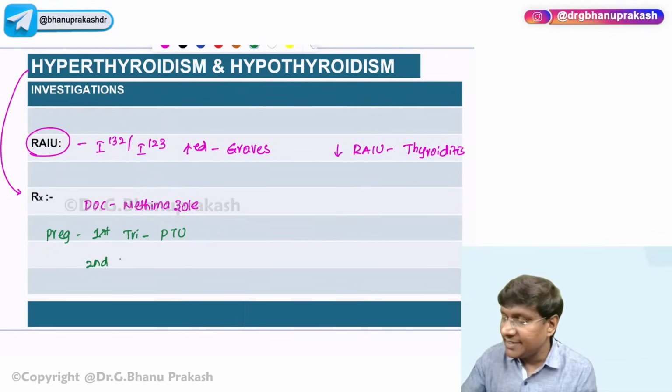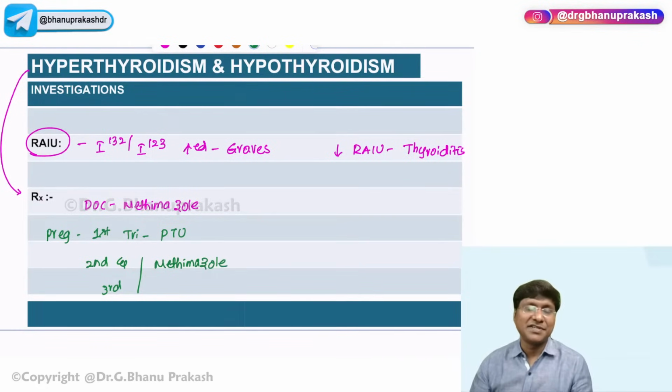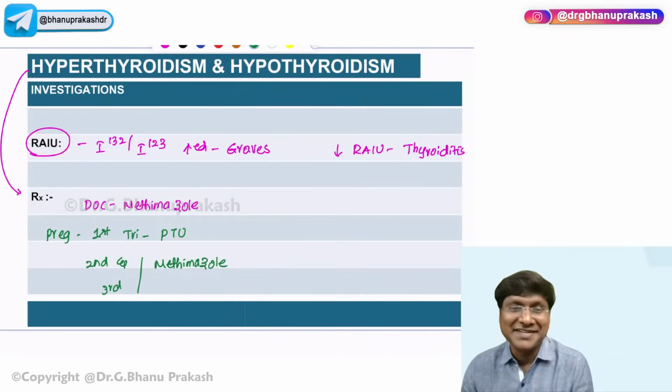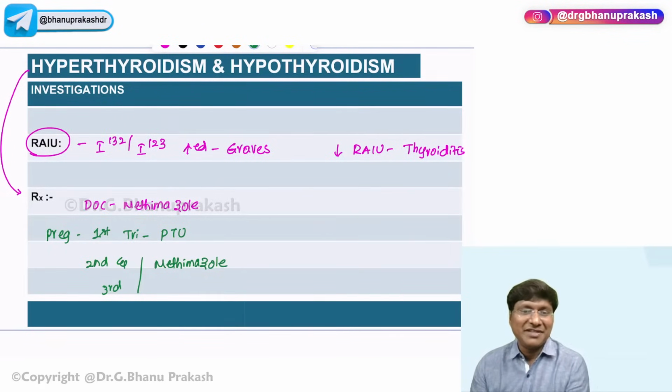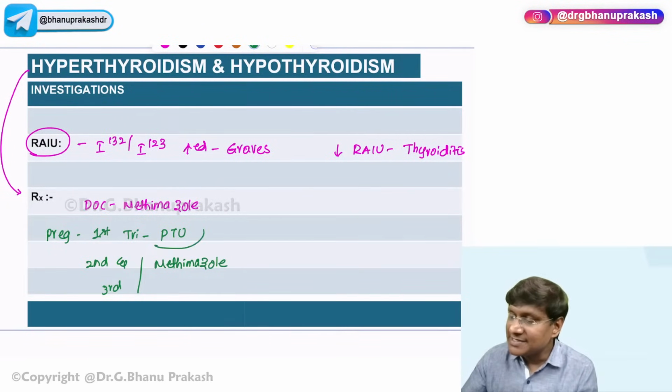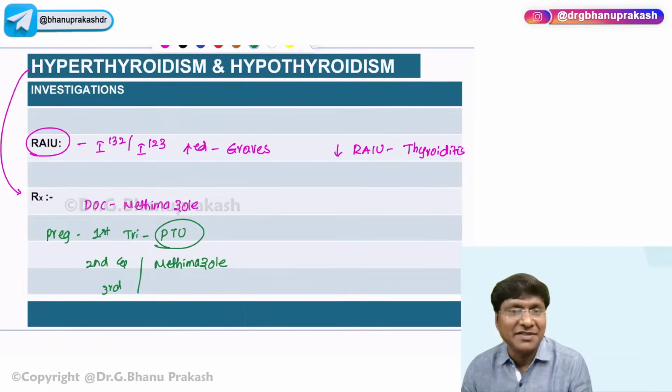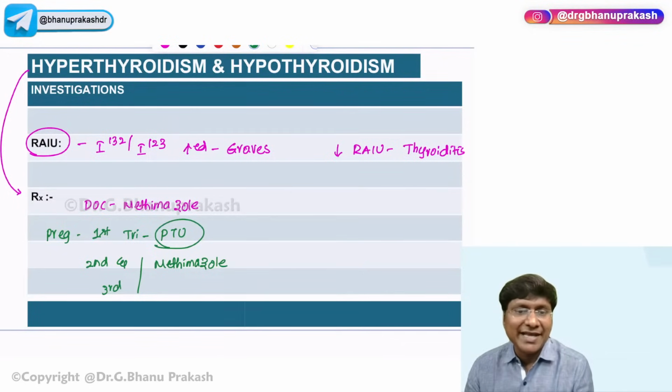Whereas in the second as well as third trimester, again we give methimazole. Why? Because we don't give methimazole in the first trimester because of teratogenicity. The teratogenicity associated with methimazole is aplasia cutis. Propylthiouracil is not associated with teratogenicity. So once the organogenesis is over, we shift back to methimazole.